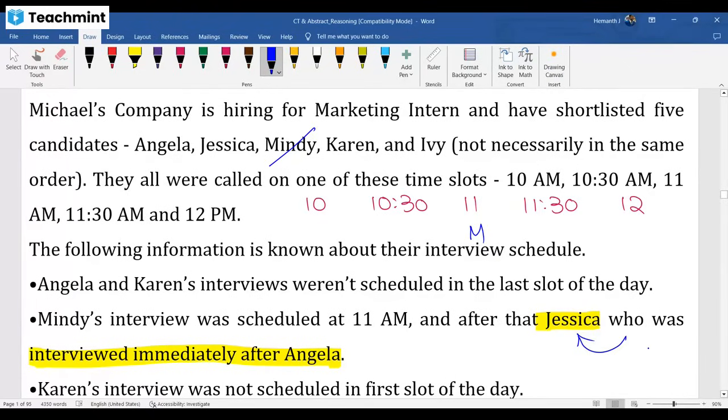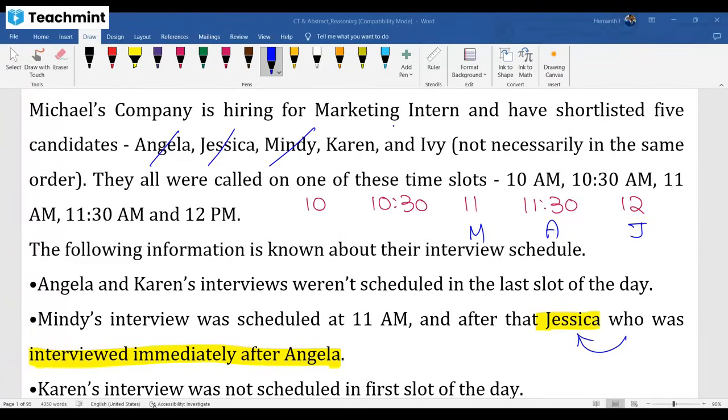As there is the word who, this is related to Jessica only. Jessica is immediately after Angela. Okay, Jessica is after Mindy only. Jessica is after Mindy means Jessica can come here or here, but Jessica is immediately after Angela means Angela should be at 11:30. Sir, Mindy after Jessica, yes. After means it can be not immediate, right? Understand that logic. Jessica is after Mindy, not immediately. They didn't mention immediately, right? This is completed, right? So Angela done, Jessica done. If you have doubt, please raise your hand and ask.